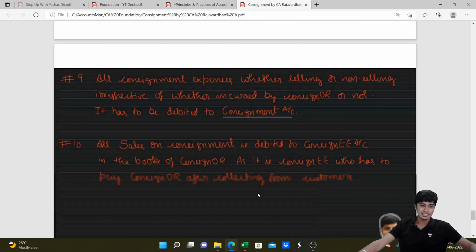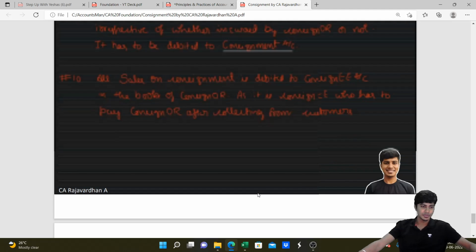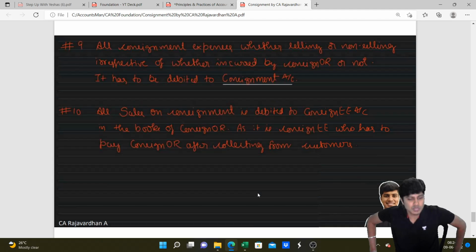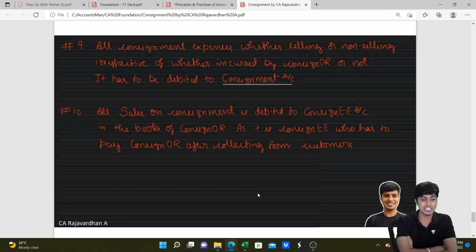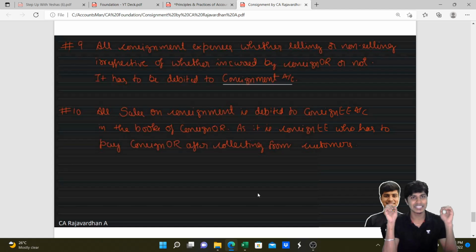Next, the last 2 points on consignment that you need to remember. All consignment expenses, whether selling or non-selling, irrespective of whether incurred by consignor or not, have to be debited to consignment account. Next one, all sales of consignment is debited to consignee account in the books of consignor, as consignee has to pay consignor after collecting from customer. So these 10 rules in the chapter of consignment will cover it all for you. So try to write these 10 rules down and then read them.